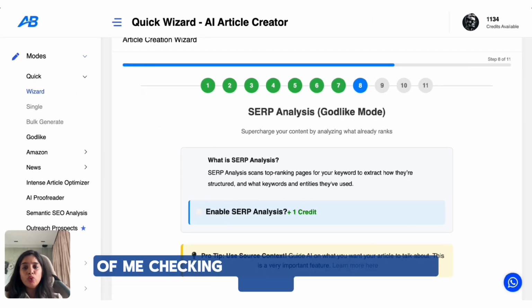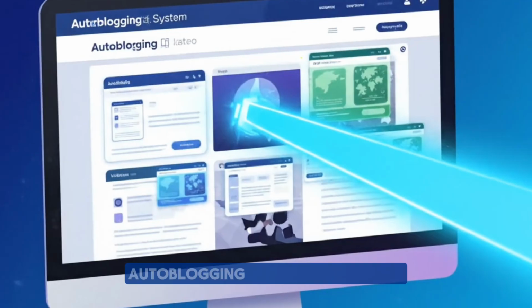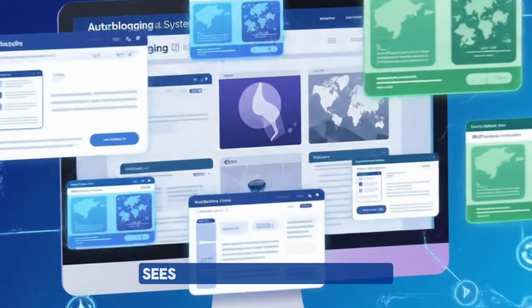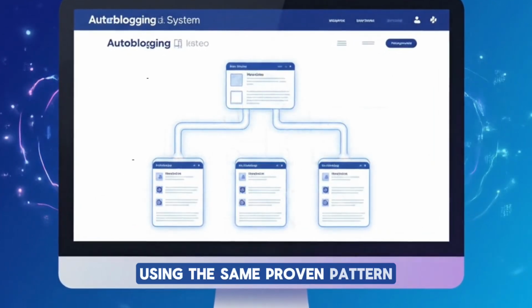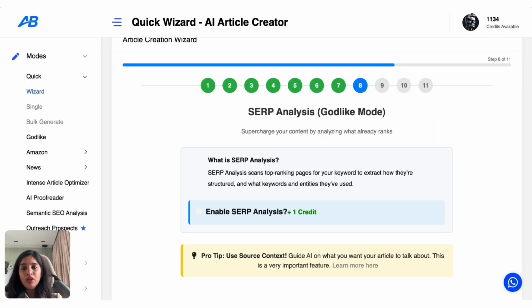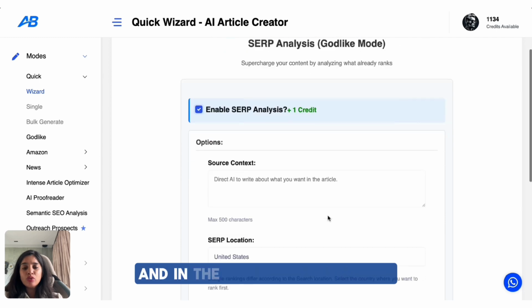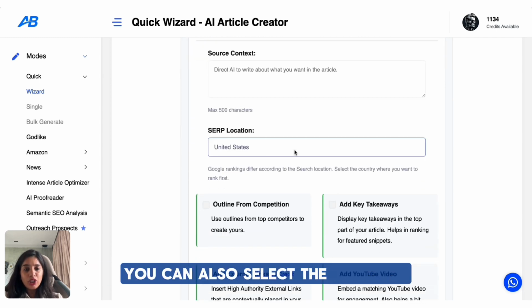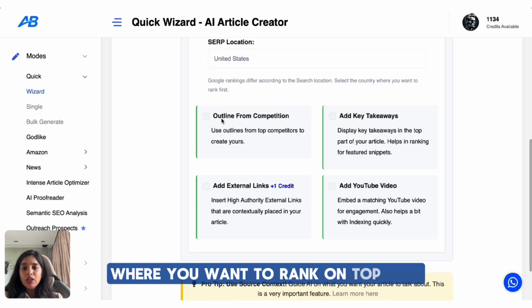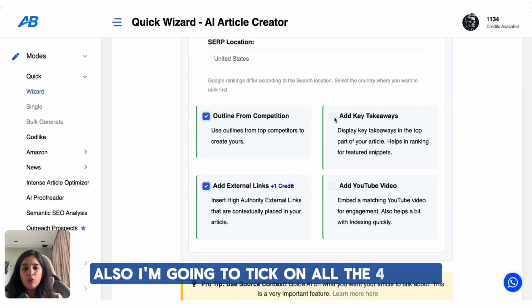Instead of me checking Google for top ranking blogs, autoblogging scans them for me, sees how they are structured, and then shapes my blog article using the same proven pattern but with fresh and original writing. You just have to enable this, and in the source context box, type in how you want your article to be. You can also select the location where you want to rank on top. Here also I'm going to tick all the 4 boxes.